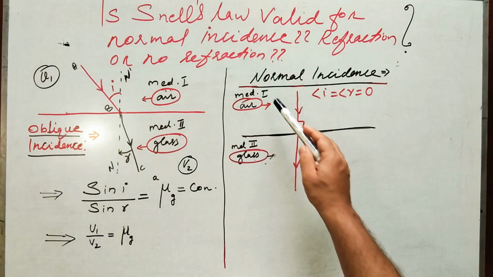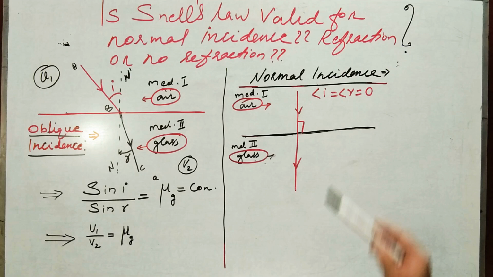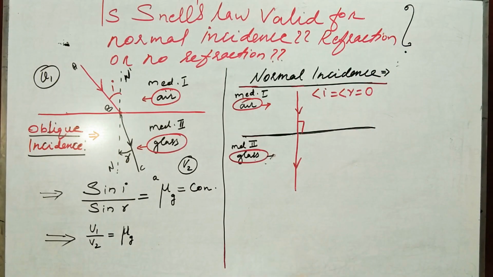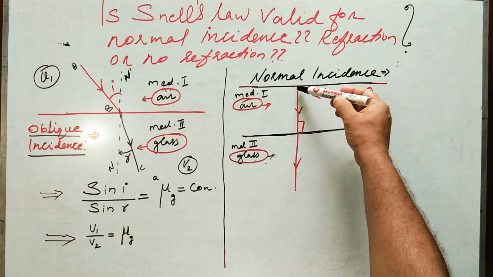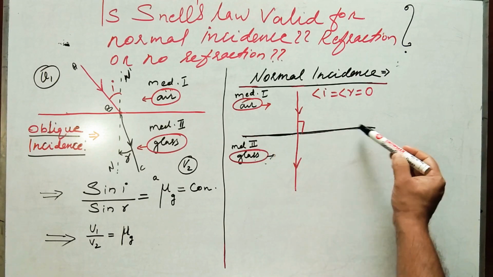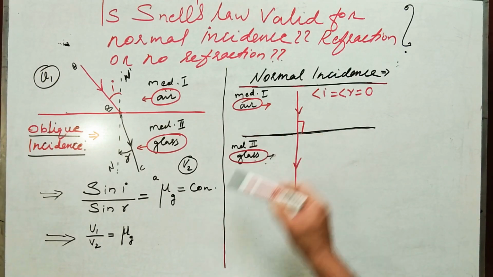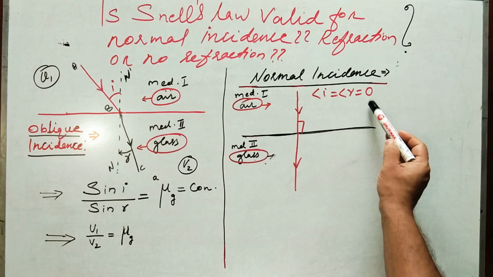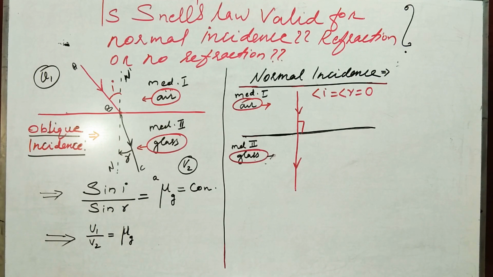Then what about normal incidents? For normal incidents, is there any refraction taking place? What is the relevance of Snell's law in this case? Is it applicable? For normal incidents, a ray of light is incident perpendicularly, normally, at the surface of separation between glass and air, as you can see. And the angle of incidence and the angle of refraction are 0 in this case.